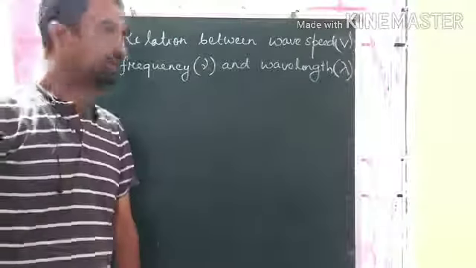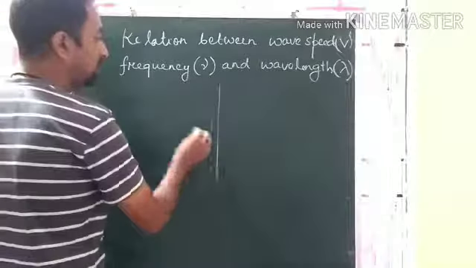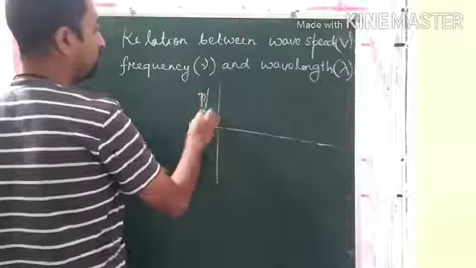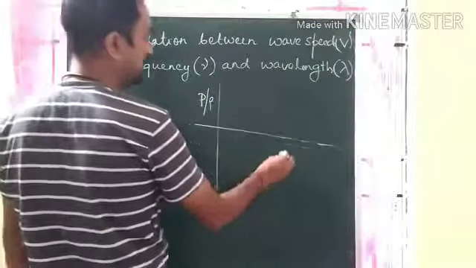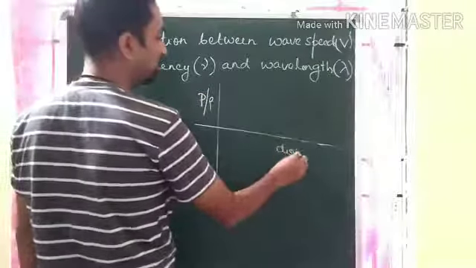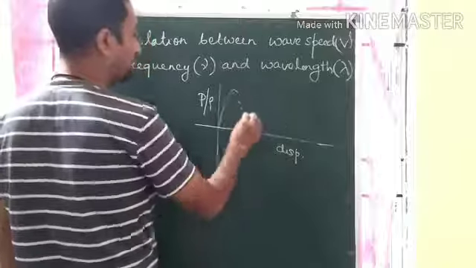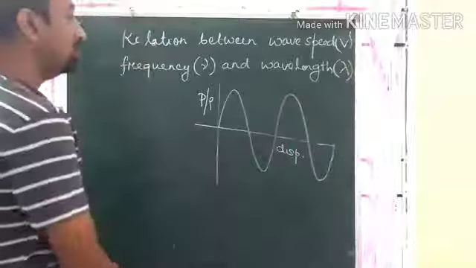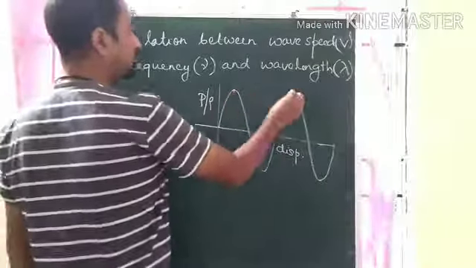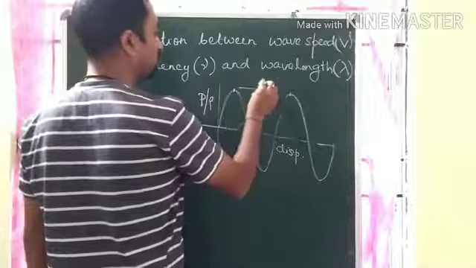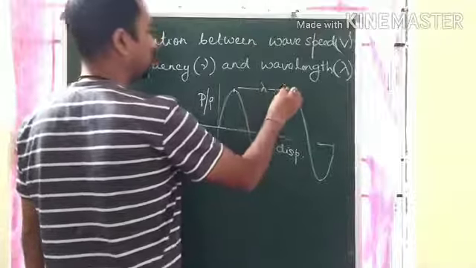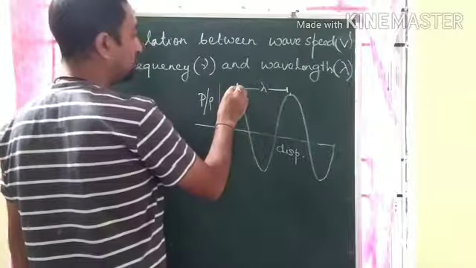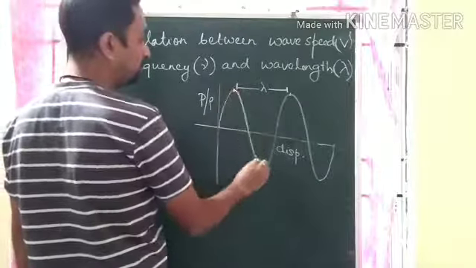Okay, so now let us see the sound wave here. We are drawing a pressure or density versus displacement graph. So we have got a graph like this. Here the distance between these 2 points is the wavelength. And what is the time interval?